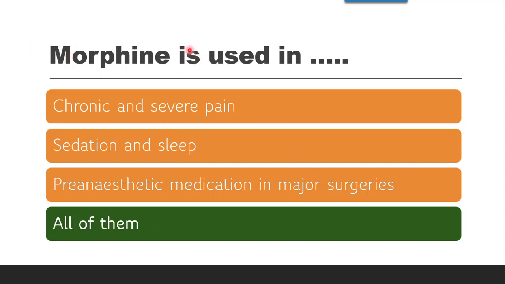Morphine, since it's a narcotic analgesic, analgesia is to decrease the sensibility to pain. So they are used in both the kinds of pain, chronic as well as severe pain. They will produce sleep. At higher doses they will act as pre-anesthetic medication. So the answer is all of them.